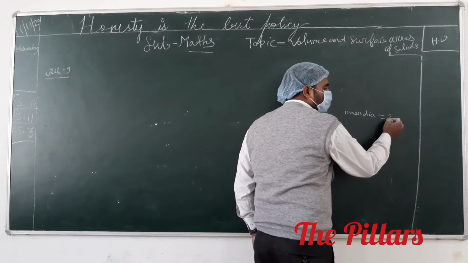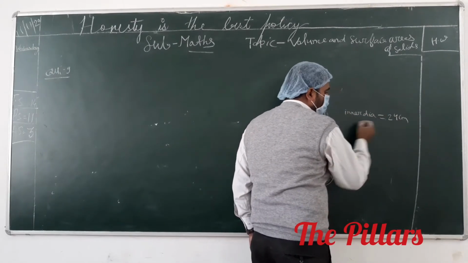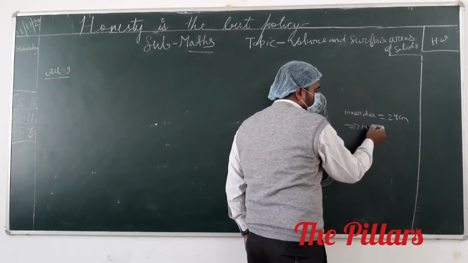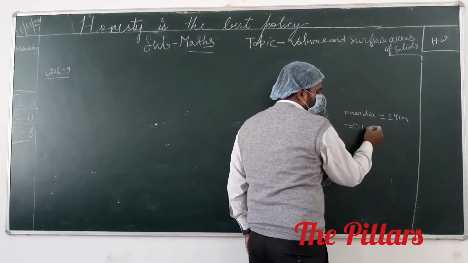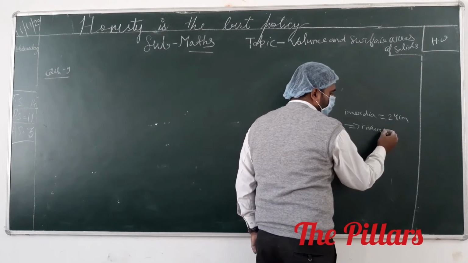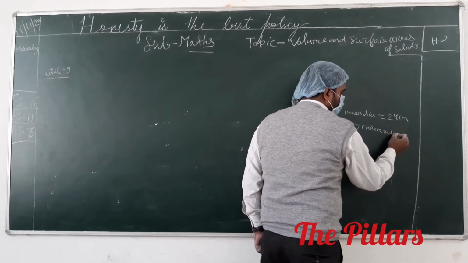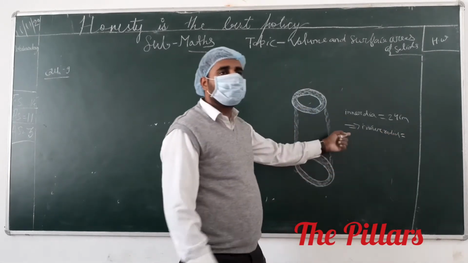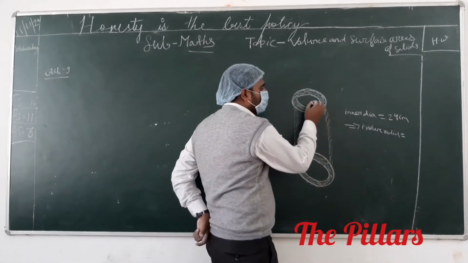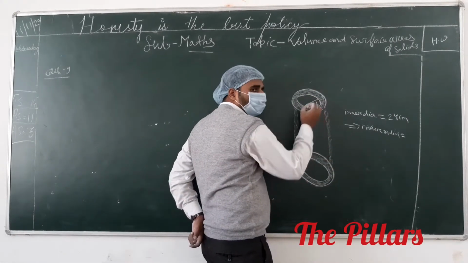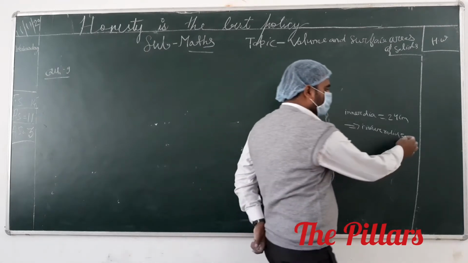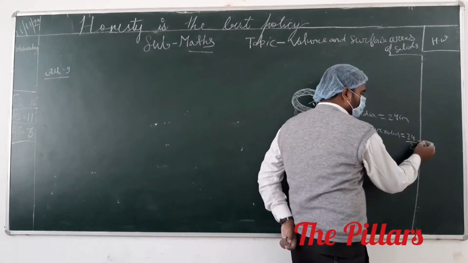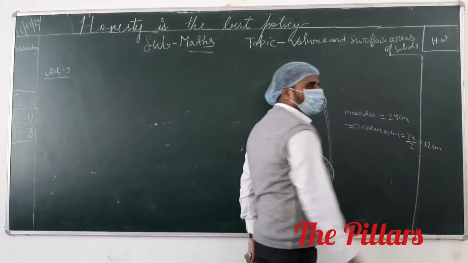Inner diameter given, 24 centimeter. This implies that inner radius equals 24 divided by 2. This is our inner radius. Anyone have any doubt? No, sir. Inner radius is 24 divided by 2 equals 12 centimeter.